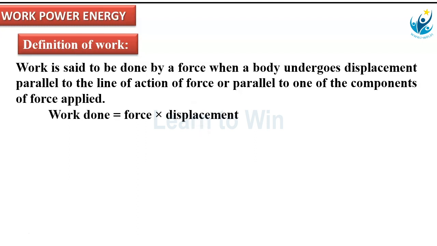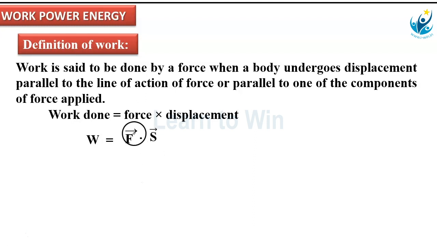What is work done? Force and displacement. These two, in product, give work done. Work done is force into displacement. W is equal to force, represented with F, and displacement, with S, then F bar dot S bar.